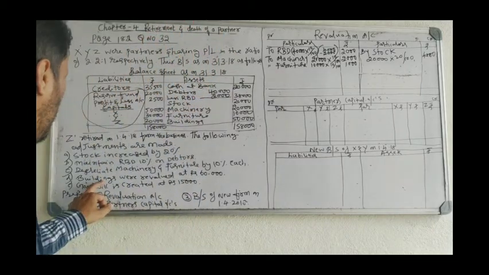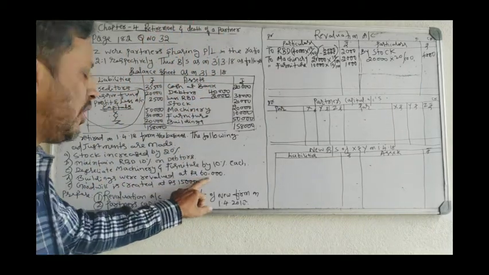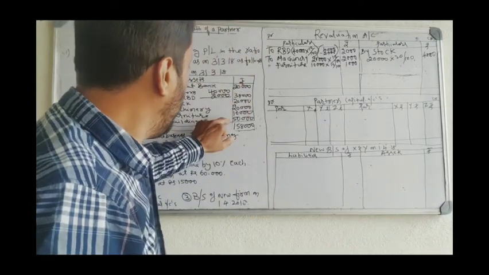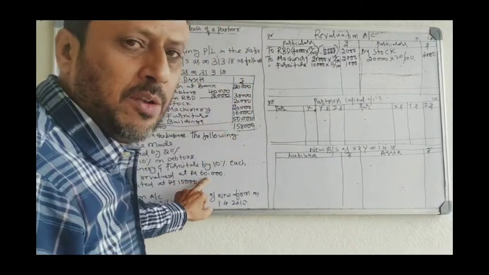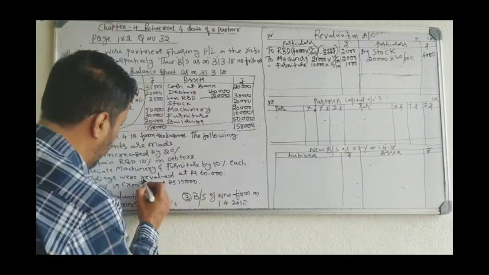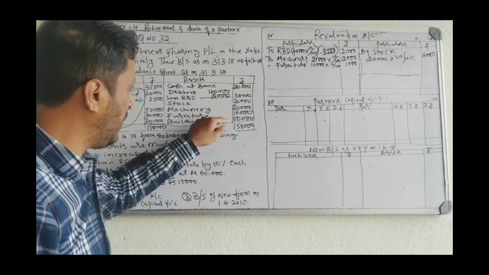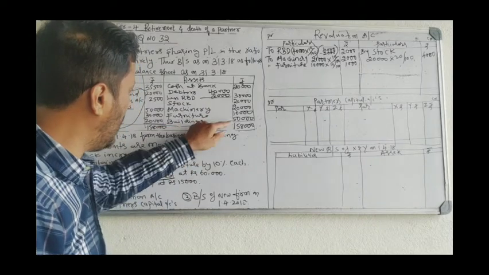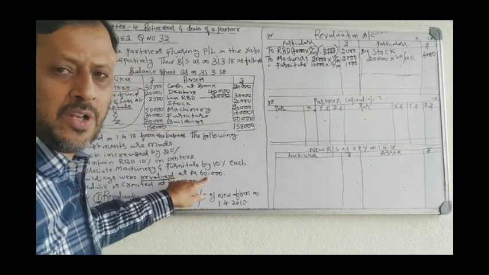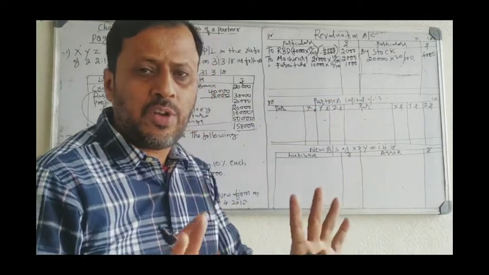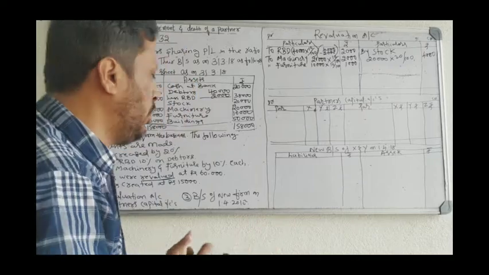Next adjustment: building was revalued at rupees 60,000. When revalued is given, you have to find the difference between the balance sheet value and the adjustment value. Keep this in mind, revalued. Compare the balance sheet value and the adjustment value. Don't take this 60,000 full amount, it will become wrong. So you have to revalue it.